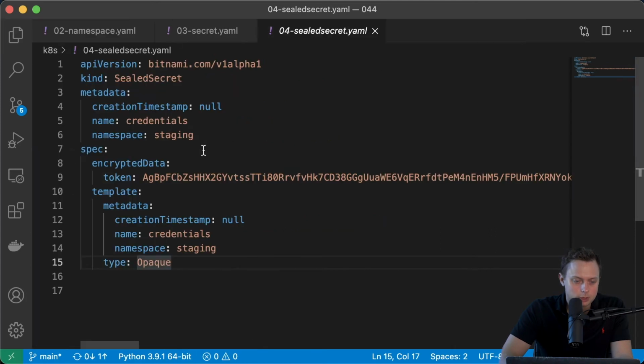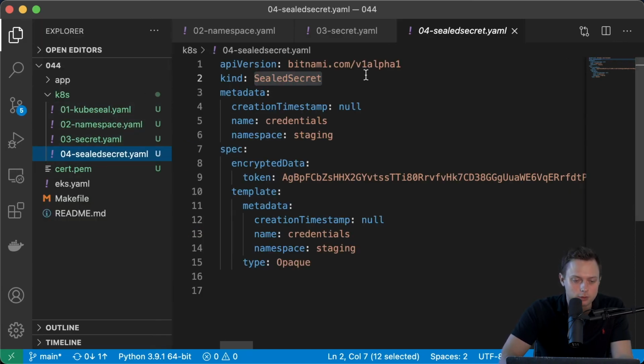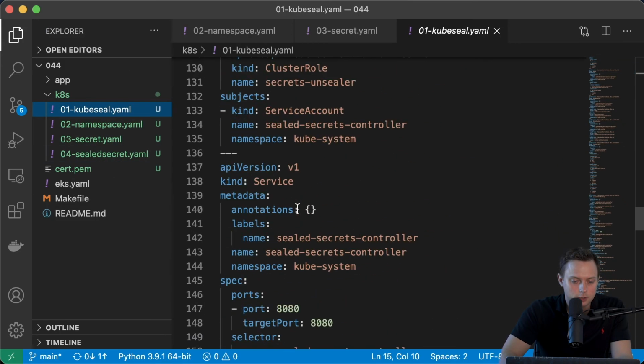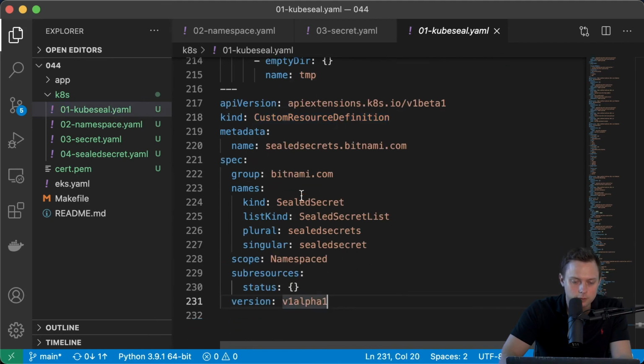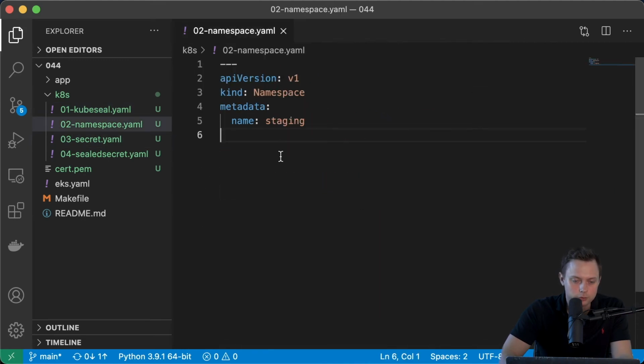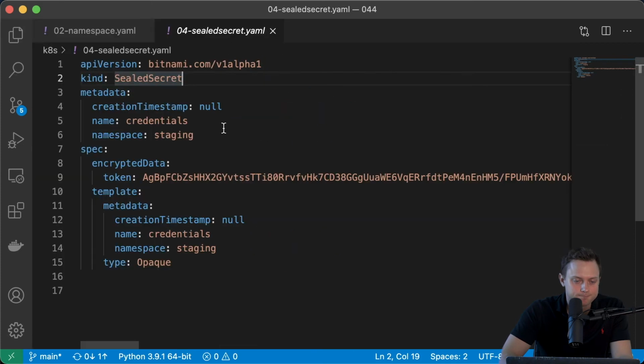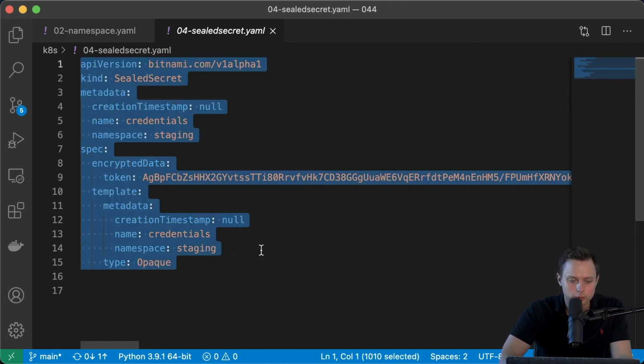Let me close this, and you can see that this is the type kind, and this type kind comes from the custom resource definition that we just created before. If you can see here, the last line in this very large deployment is the custom resource definition, and we define this kind SealedSecret, and that's why we can actually use this SealedSecret kind. And that's the token key, and this is the encrypted value for our secret. So now we can safely store this file in public repositories.